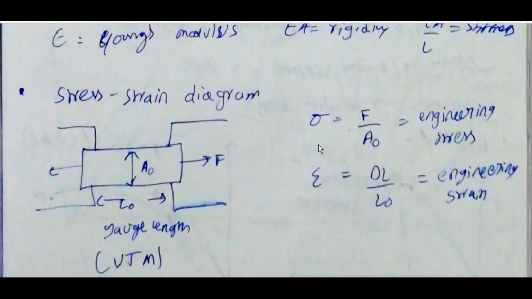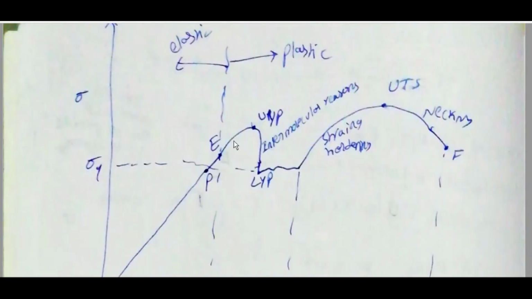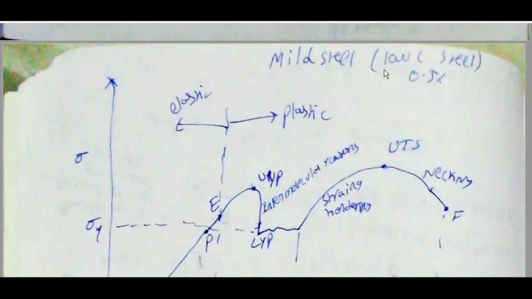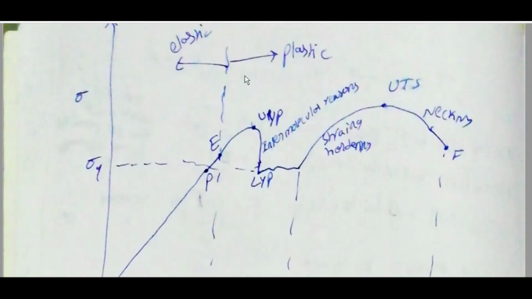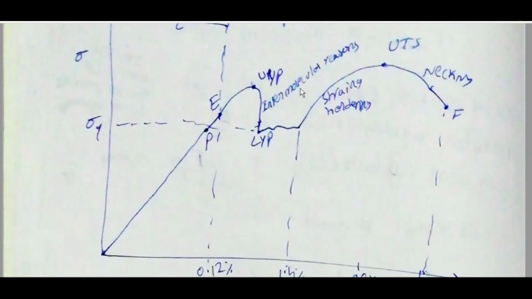Stress strain diagram. F, AO, LO is the gauge length on a universal testing machine. Sigma is equal to F by AO, the engineering stress. Epsilon is equal to delta L by LO, the engineering strain. Sigma versus epsilon for mild steel, low carbon steel: elastic, plastic, upper proportional limit, elastic limit, upper yield point, lower yield point.